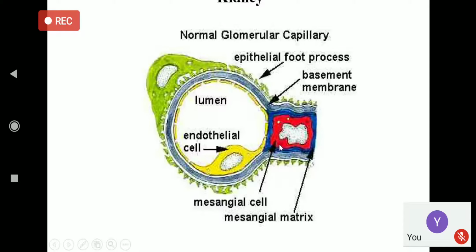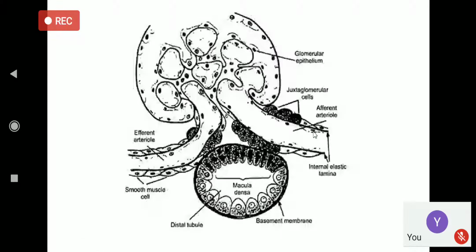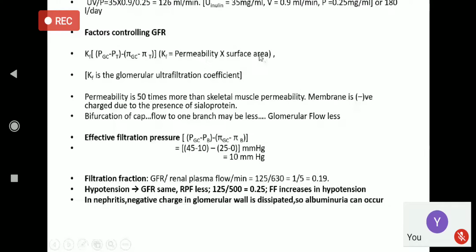If the mesangial cell is stretched or relaxed, then the surface area will be more. So surface area can be changed, isn't it? See, surface area into permeability is equal to Kf.